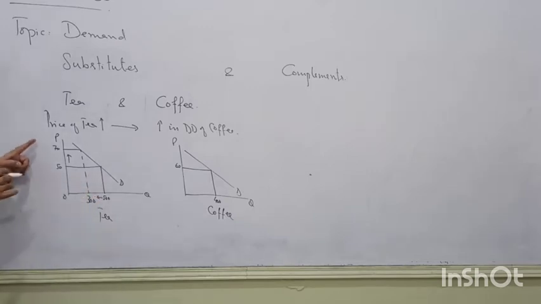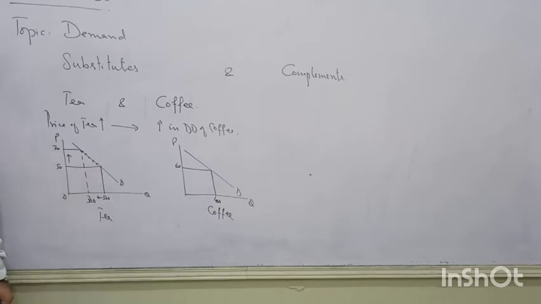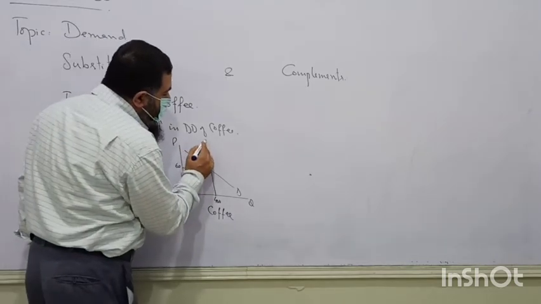So when the price of the product is increasing, quantity demanded will move along the curve. There is going to be a contraction in demand of tea due to the increase in the price of tea. Where will these people be going? They will be demanding more coffee.